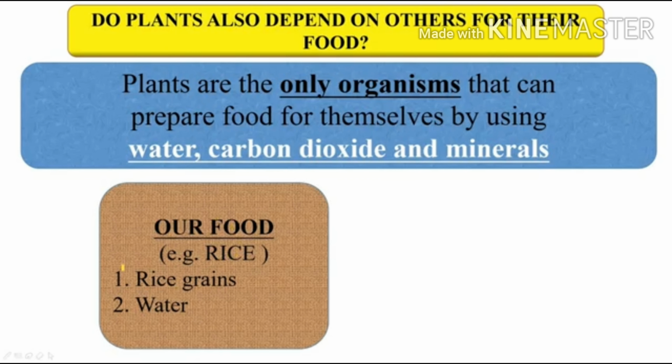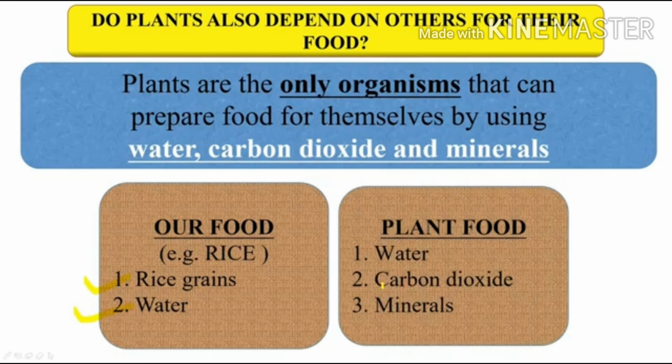Similarly, if we want to prepare rice today, we need rice grains and water. In the same way, for plants to prepare food, they need water, carbon dioxide, and minerals. That is, water, carbon dioxide and minerals are the raw materials.